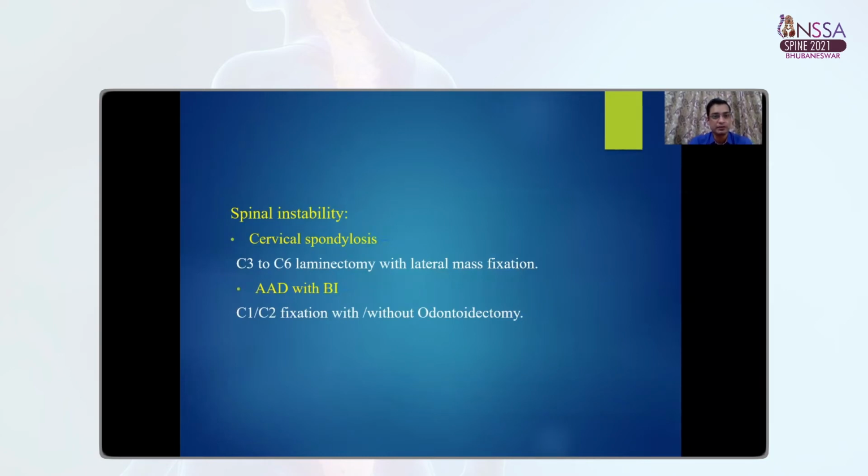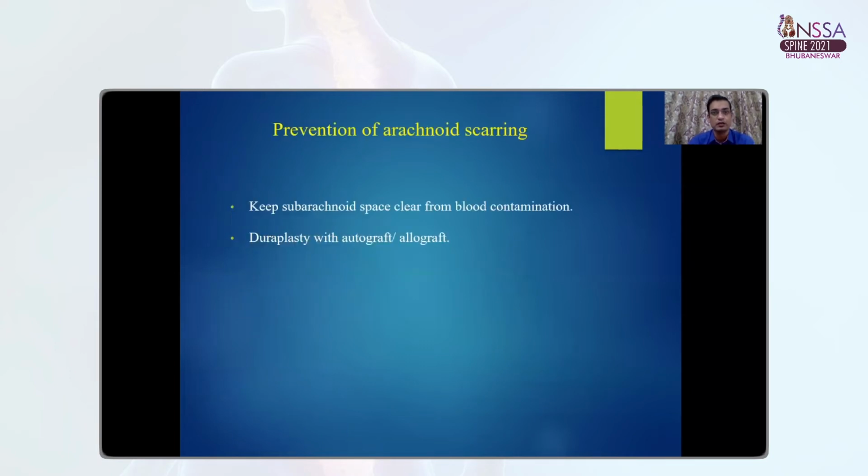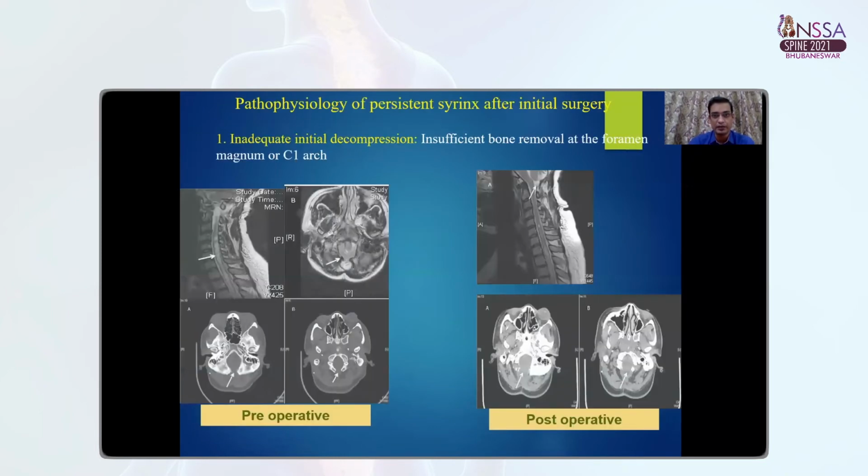If there is associated spinal instability, like cervical spondylosis, then C3 to C6 laminectomy with lateral mass fixation can be performed. And if there is AAD with or without basilar invagination, then C1, C2 fixation with or without odontectomy has to be performed. The arachnoid scarring can be prevented by keeping the space clear from the blood contamination.